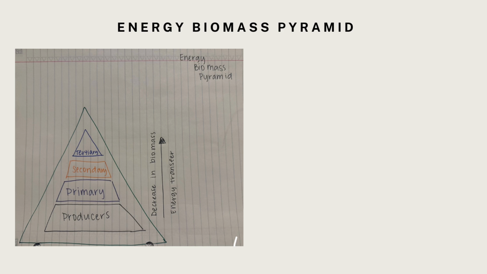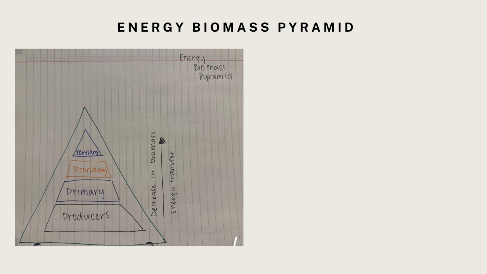In this next slide with the energy biomass pyramid, producers are going to be at the base of the pyramid because they capture and store the largest amount of energy. And the primary, secondary, and tertiary consumers occupy higher levels with decreasing biomass at each step. So with this energy biomass pyramid, I placed the producers at the base of the pyramid because the biomass of the producers is the greatest. They provide the energy directly to all of the other trophic levels.